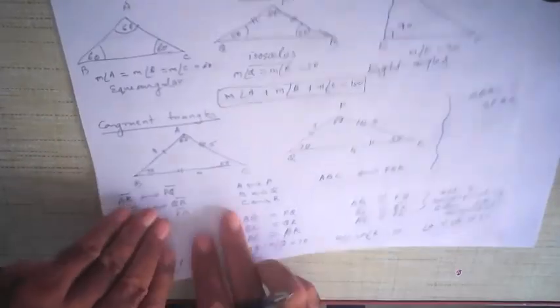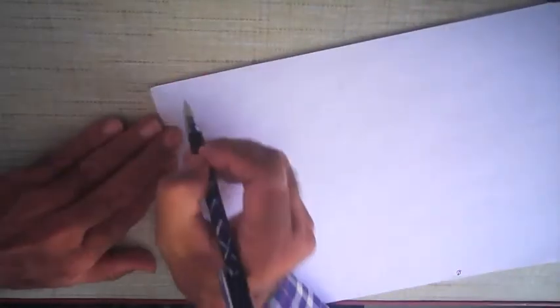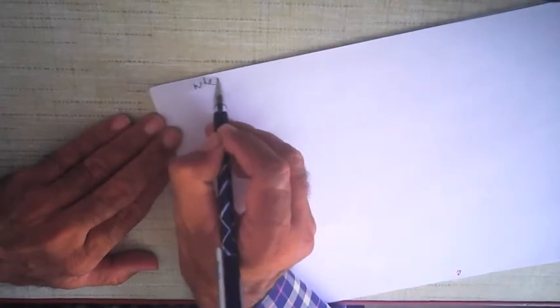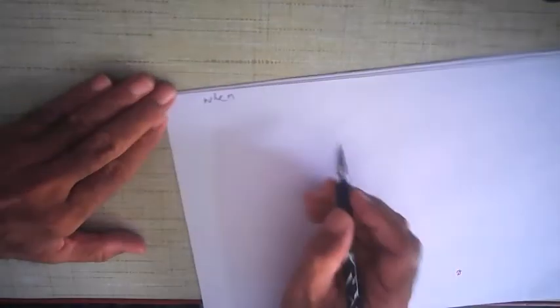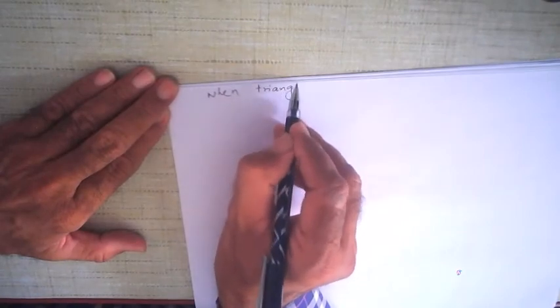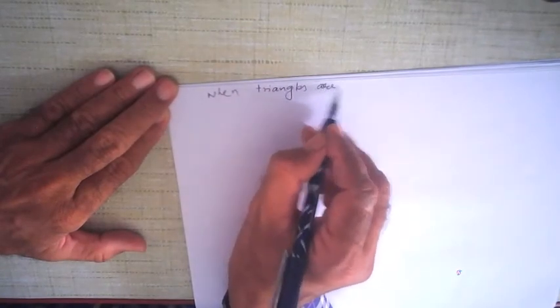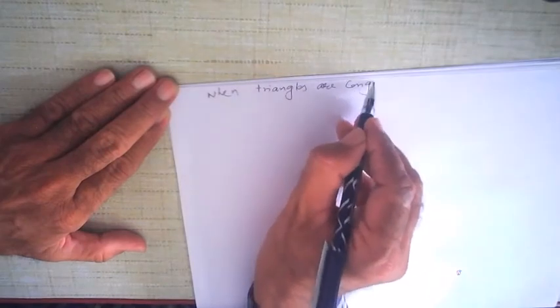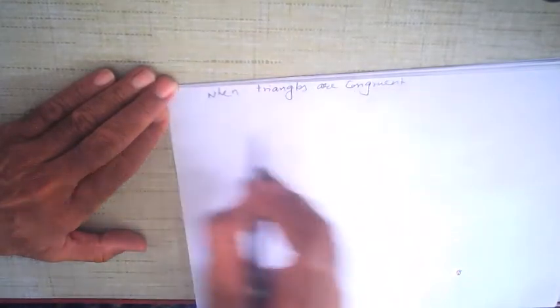So basically, when triangles are congruent, what do we actually mean? If you look at it carefully, when triangles are congruent, what do you notice?